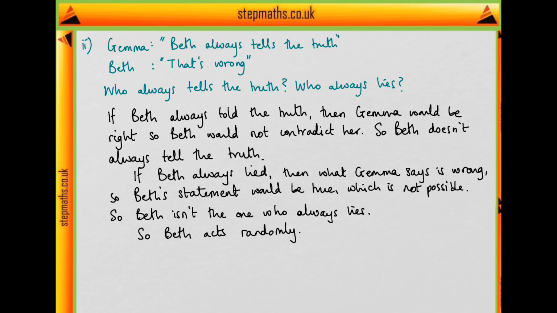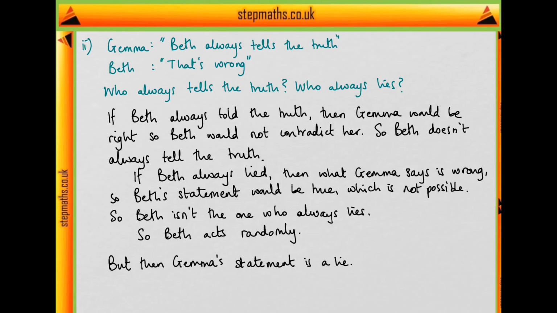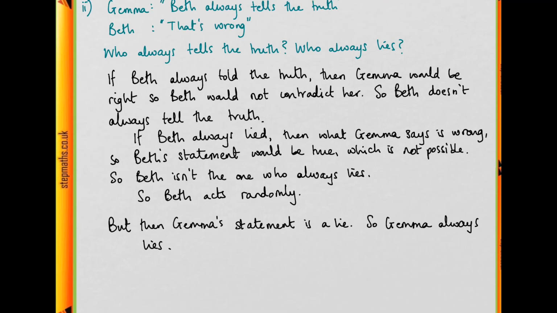So Gemma's statement is a lie. Because we know Gemma isn't the one who acts randomly, she must always lie or always tell the truth. Then because her statement is a lie, she must be the one who always lies. And that must mean that Alf is the one who always tells the truth.